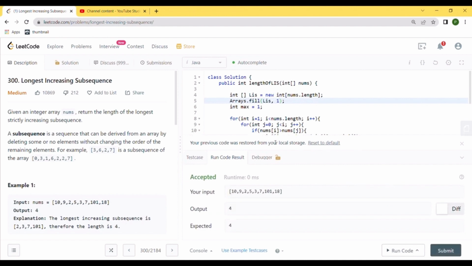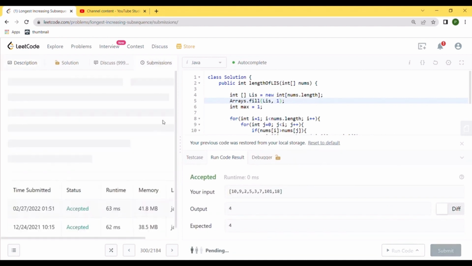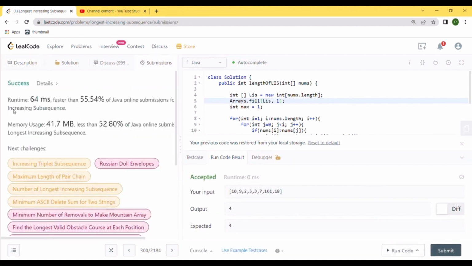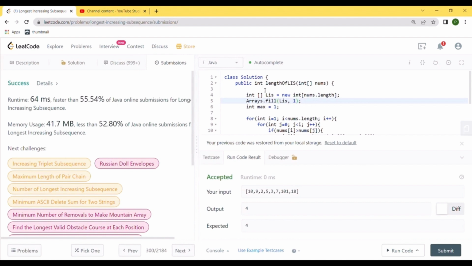Yeah, looks like our code is working. Let's try to submit it. And our submission works, but if you notice, our submission is not actually the best submission. It's only faster than 55.54% of the online submissions, and that is because this solution actually works in big O of n square time.